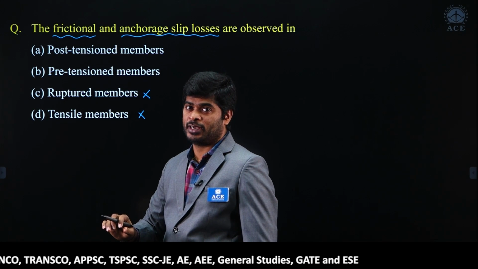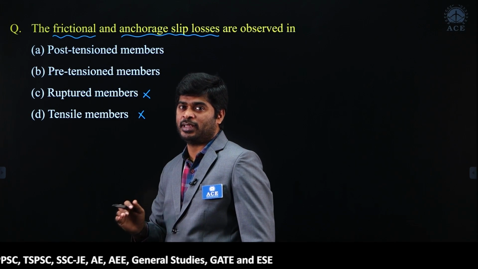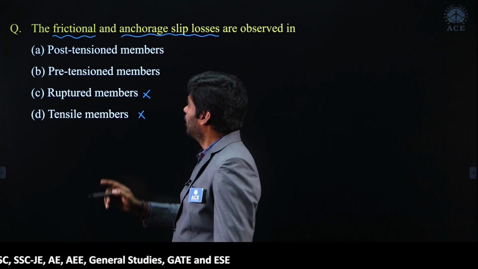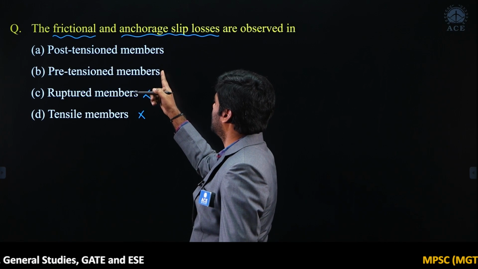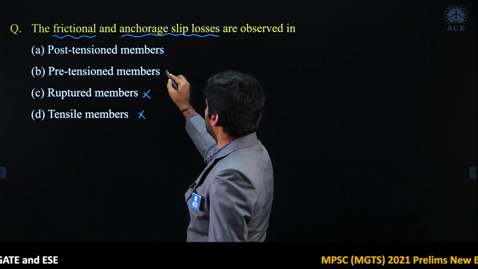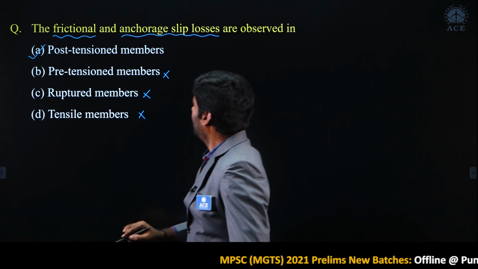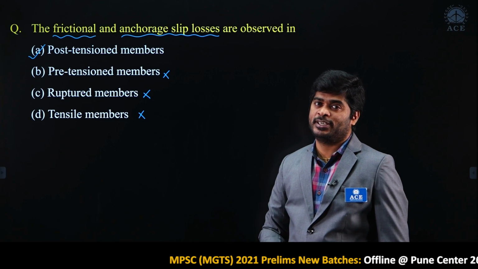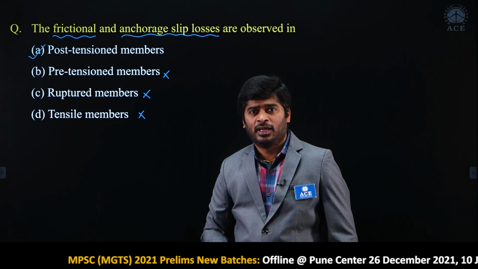Under pre-stressed concrete, as I said, there are two methods, one is pre-tensioning, the other one is post-tensioning. These two losses come under the post-tensioning method. In post-tensioned members only these losses will come. Why is there no loss of stress due to anchorage slip under the pre-tensioning method?